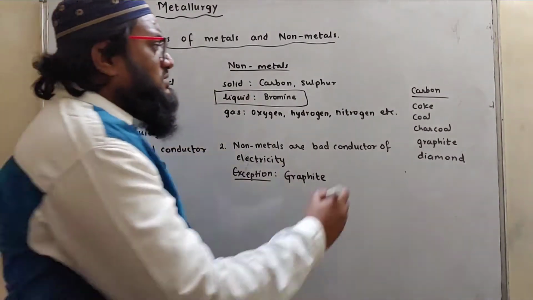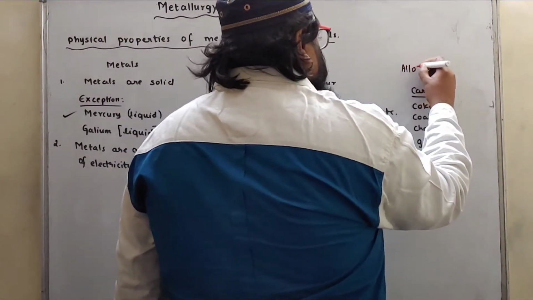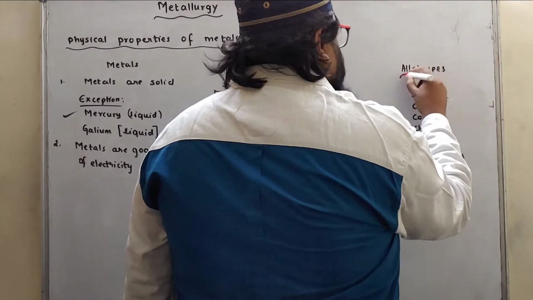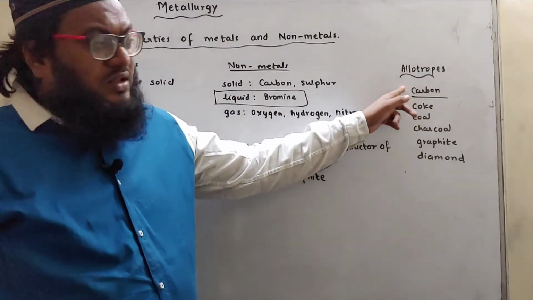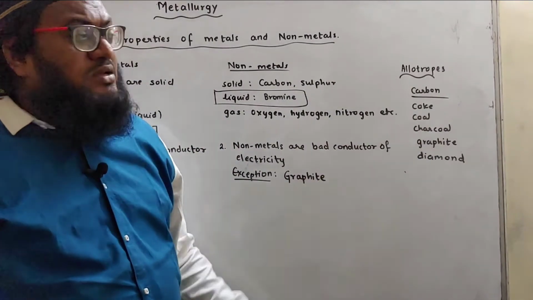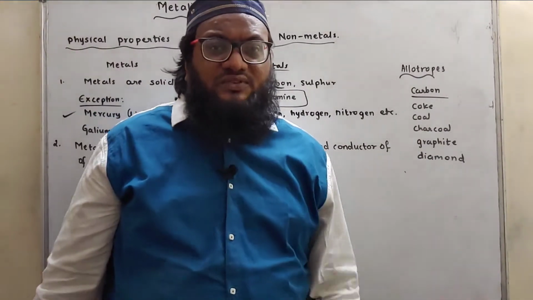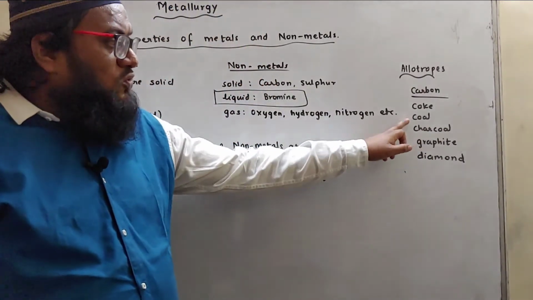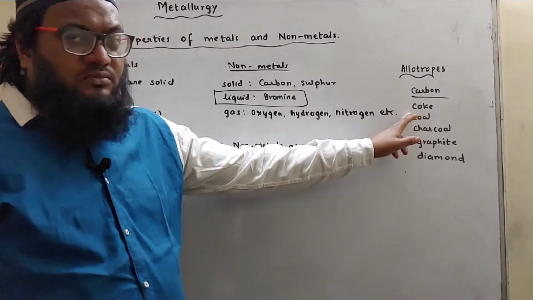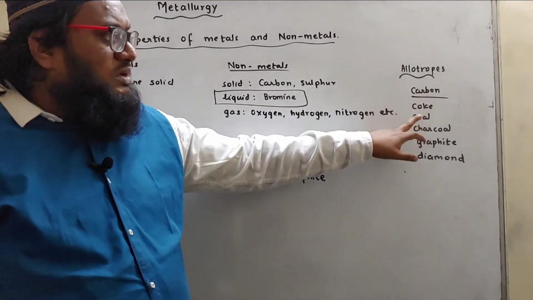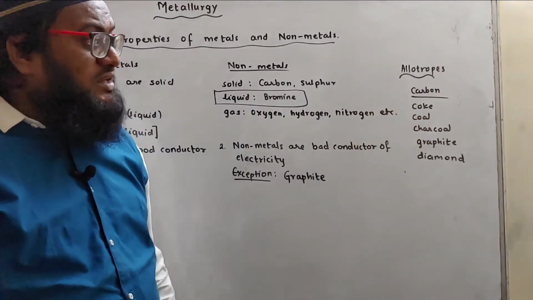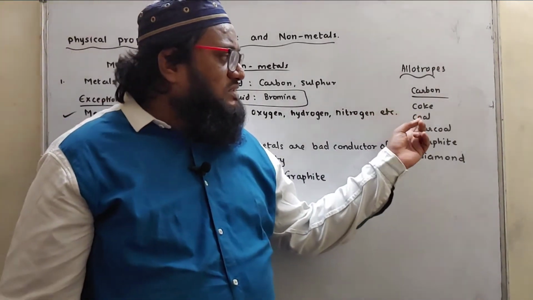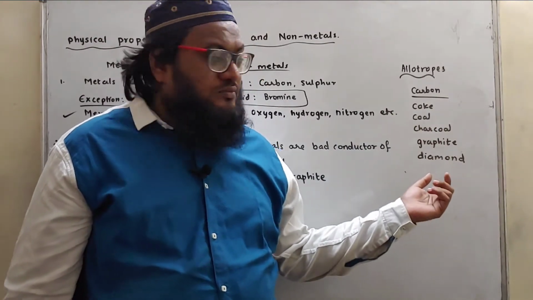What are allotropes? Allotropes means different forms of the same element. These are the different forms of the same element carbon, having the same chemical property but different physical properties. Coal and diamond, even coke, charcoal, graphite, they have the same chemical property but their physical appearance is different. There is a vast difference between coal and diamond.